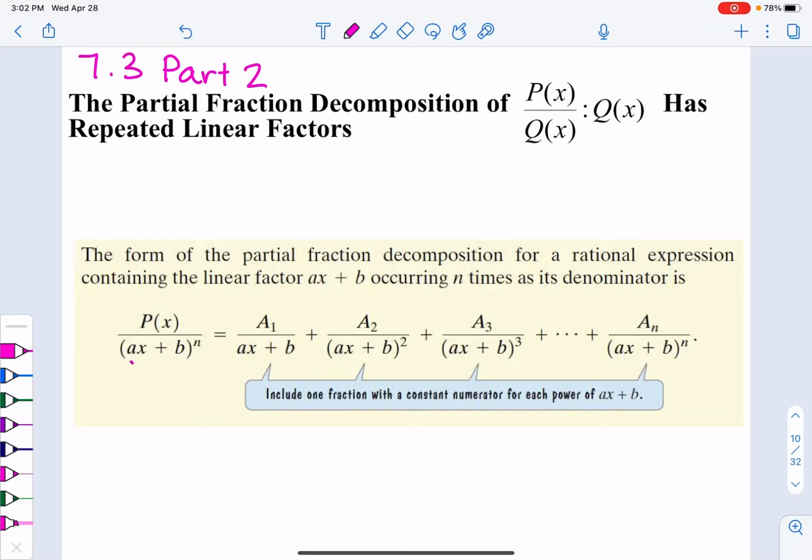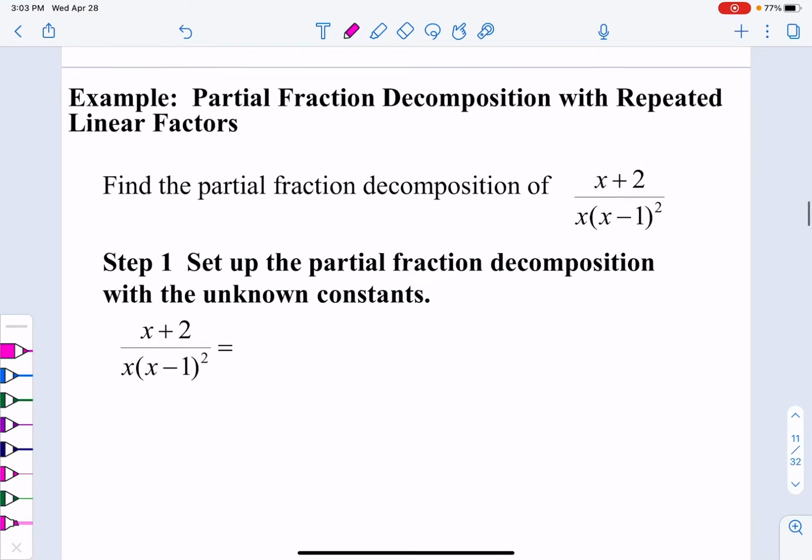So what happens when we have a factor that's going to occur more than one time? So we might have something that's a power of 2, a power of 3, a power of 4, etc. It tells us that we are going to include one fraction with a constant numerator for each power of ax plus b. So we're going to start with that ax plus b to the first power, to the second power, to the third power, until we get to that nth power. So however many times we see that binomial, or that linear factor, first power, second power, third power, until we get to whatever power, that's going to tell us how many fractions we're going to end up setting up. So let's take a look at an example.